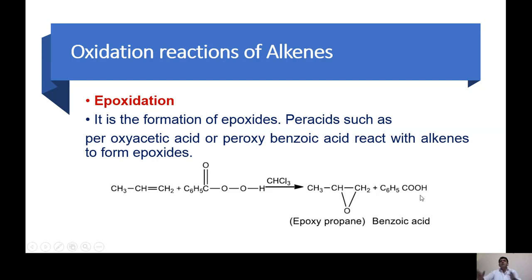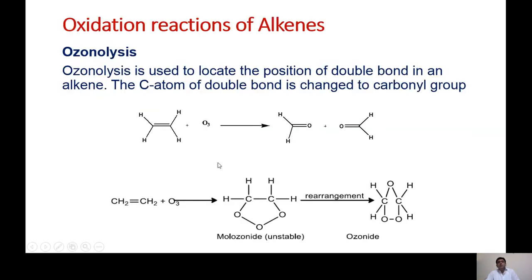So this is the oxidation reaction. This addition of oxygen is called oxidation. So alkene can be converted to an epoxide by reacting with peracids. They are called peracids or peroxy acids. Peracids, because these are the source of oxygen, meaning oxidizing agents. Next, very interesting, is called ozonolysis.